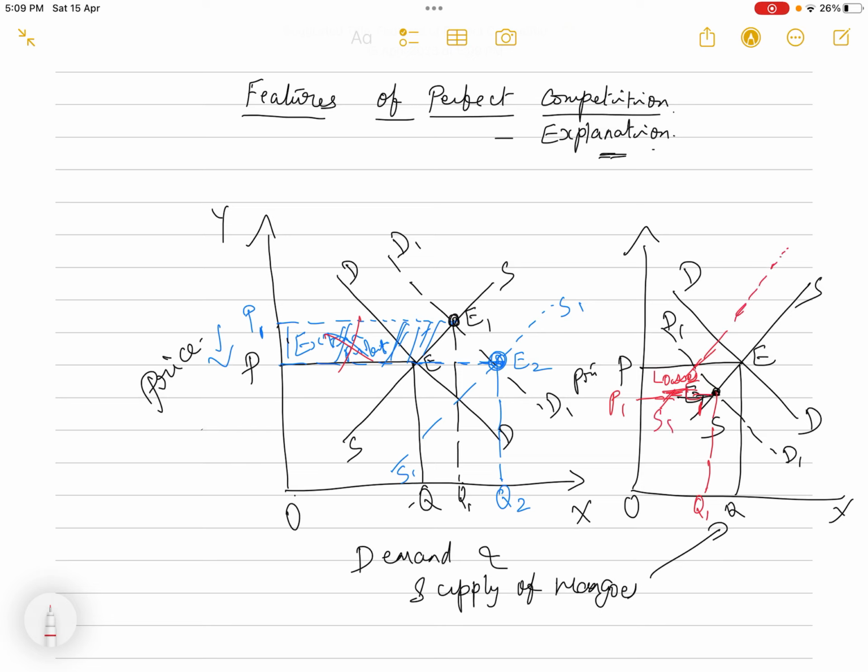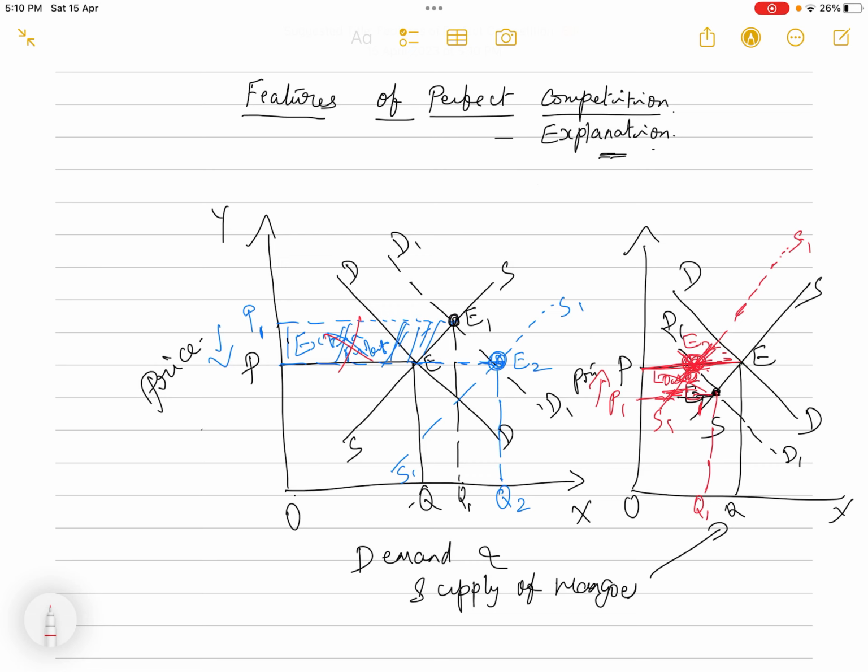So if some of the sellers are allowed to leave the industry, then the supply will come down. So when the supply comes down, the supply curve will also shift to S1. So now this is the demand curve, this is the supply curve. Now again the price is coming back to the original level. So the supply curve is intersecting at this point, the new equilibrium point.